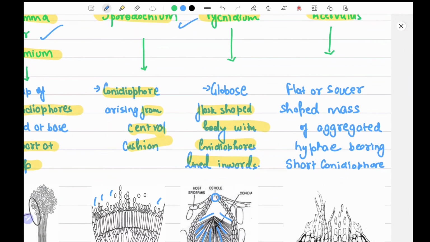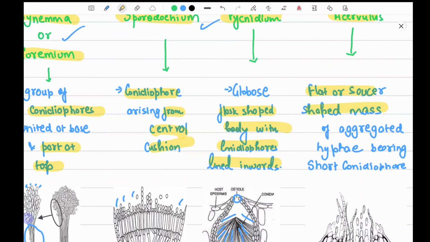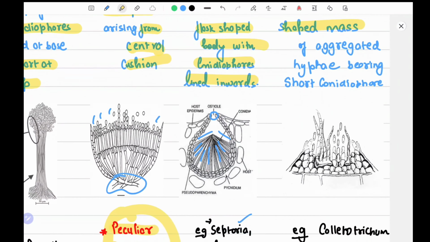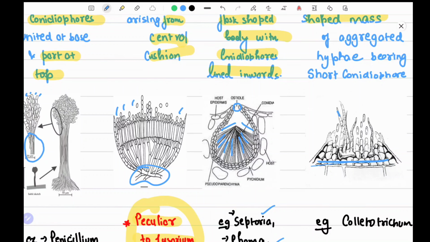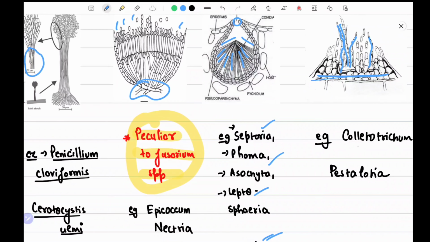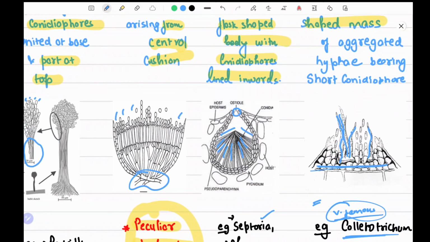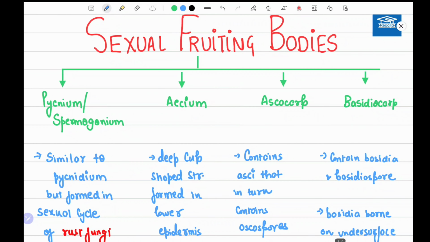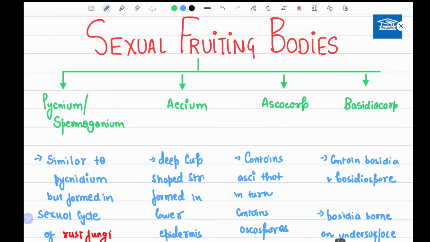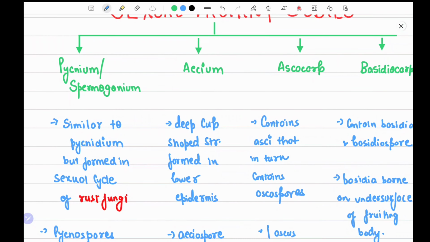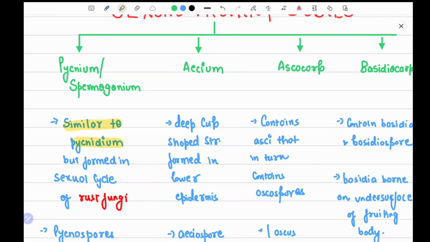Acervulus. Acervulus is a flat or saucer-shaped mass of aggregated hyphae bearing short conidiophores. So these are the hyphae, and these hyphae have short conidiophores arranged like this. Now the example is Colletotrichum, a very famous example. All the diseases of Colletotrichum will have an acervulus with it. And Pestalotia. Now, sexual fruiting bodies. Sexual fruiting bodies are divided into various parts like pycnium or spermogonium. It is similar to pycnidium.